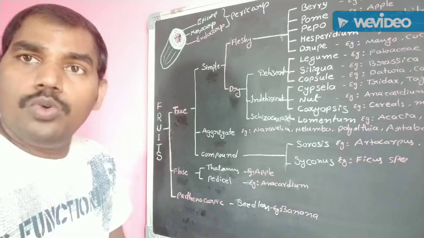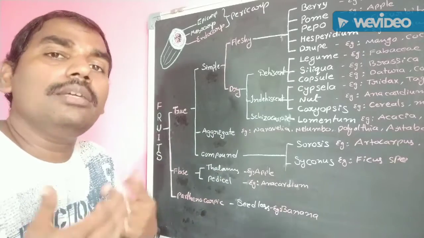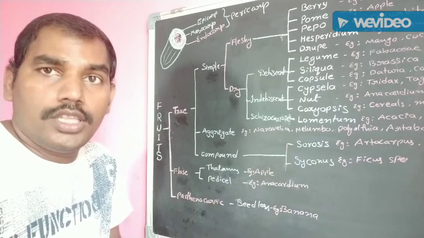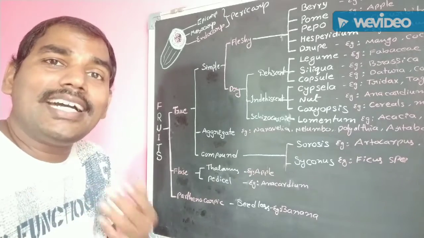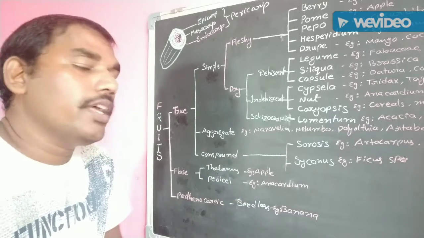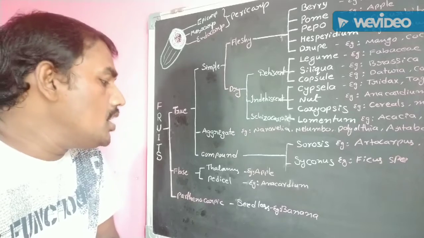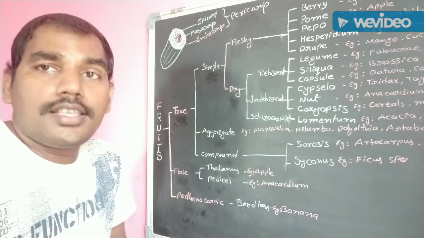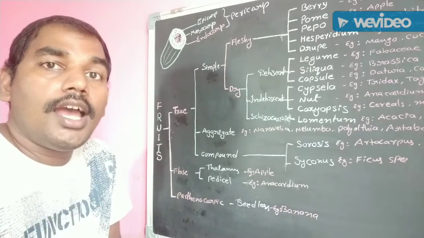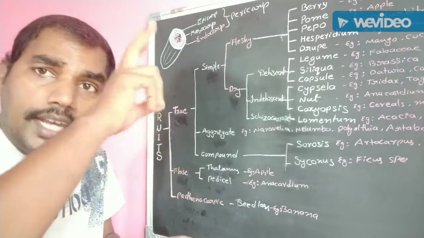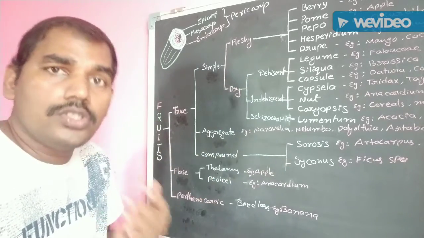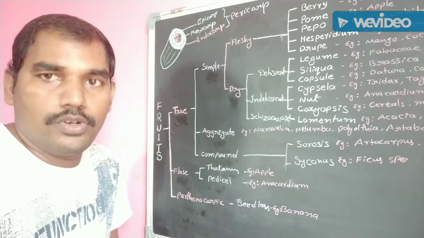Next one, compound or compositive or multiple fruits. In this compound or compositive or multiple fruit, the fruit is developed from multicarpellary syncarpous gynoecium. Inflorescences like spike, spadix and catkin inflorescence. That means the entire inflorescence is modified into a multiple fruit, compositive fruit or compound fruit.